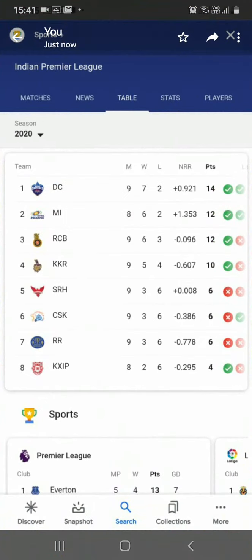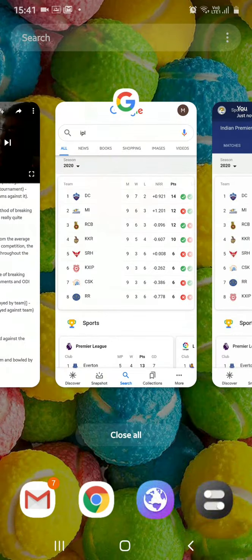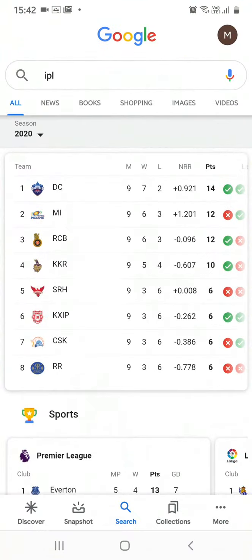Now this is that screenshot. Here you can see Punjab on 8th position. It's before that match, and you can see the negative net run rate of Punjab is minus 0.295. Now let me show you the net run rate after the match. Now it's minus 0.262, meaning Punjab won the game last night and they have increased their net run rate.